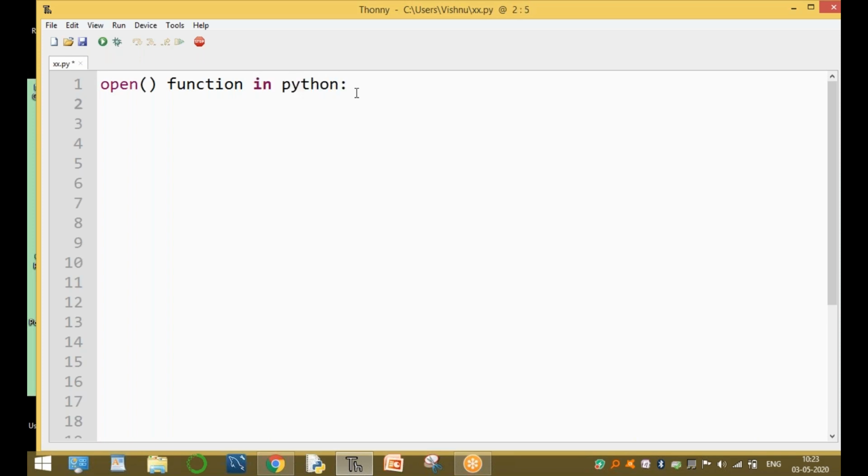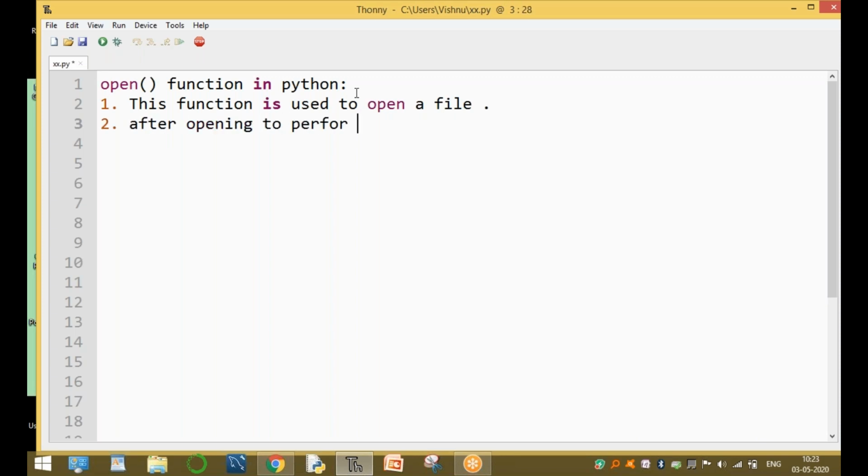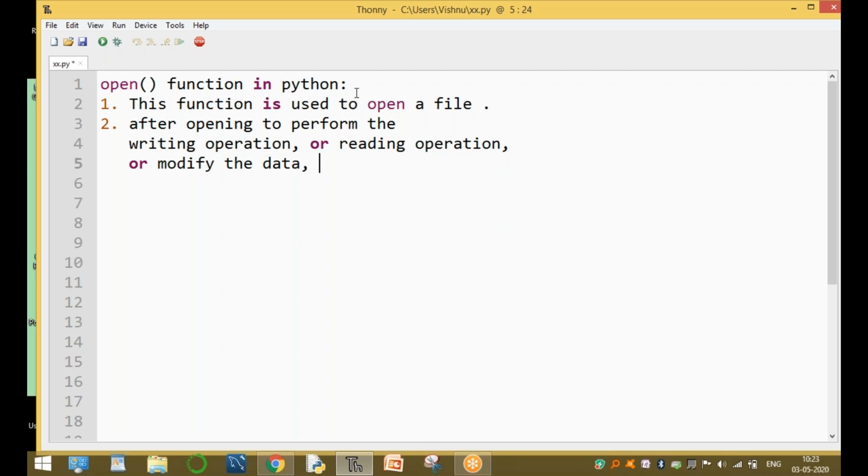Now, what is the purpose of this function? This function is used to open a file. And after opening, to perform the writing operation, or reading operation, or modify the data, or completely delete the data. These are the main operations.